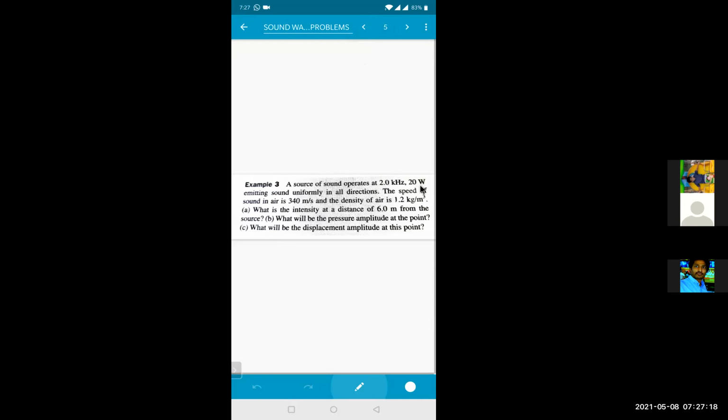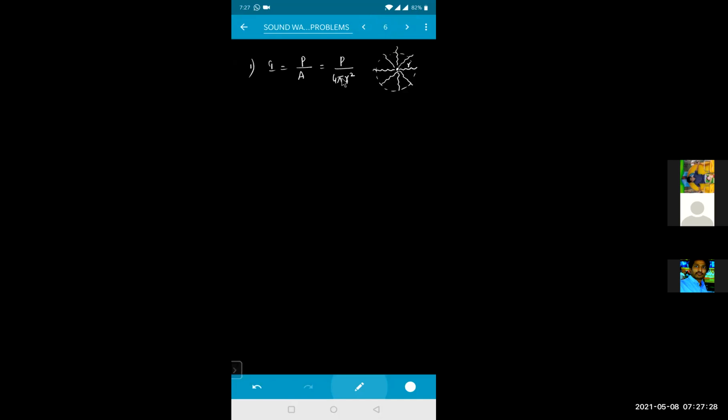Power is given as 20 watt, because P represents power. The particle is emitting the sound wave in all directions. The speed of sound in air is 340 and the density of air is this much. What is the intensity? The distance is 6 meters. So intensity will be equal to power, which is 20, divided by 4 pi into distance, 6 square.